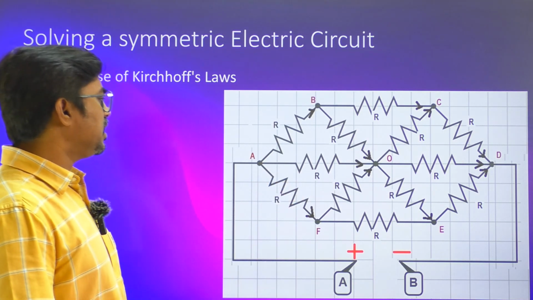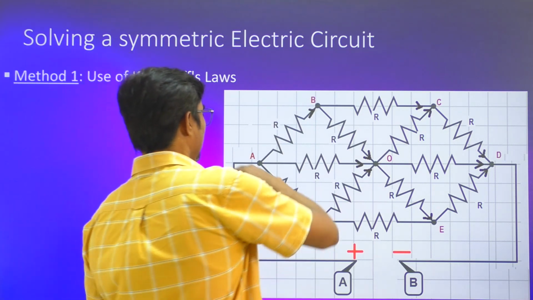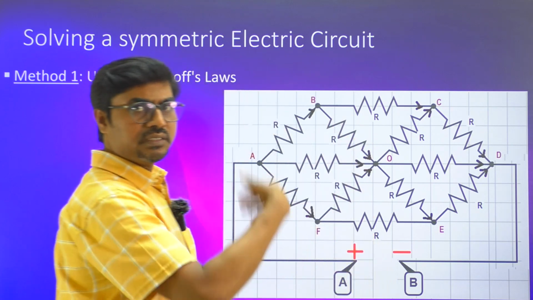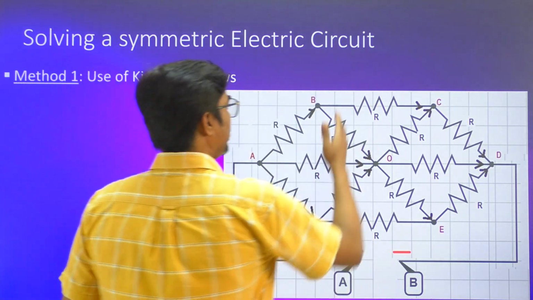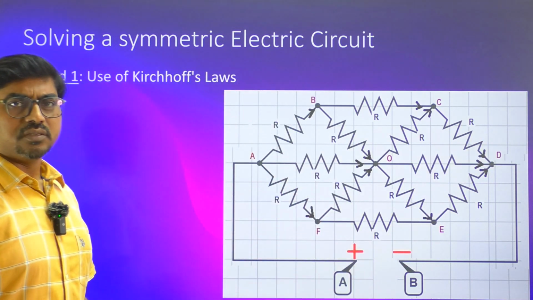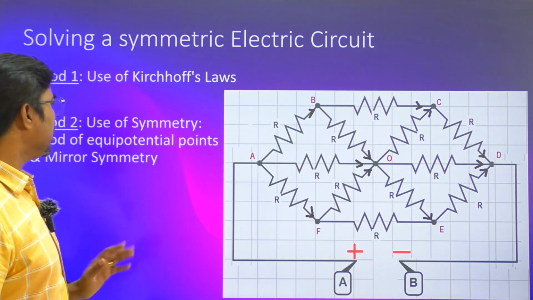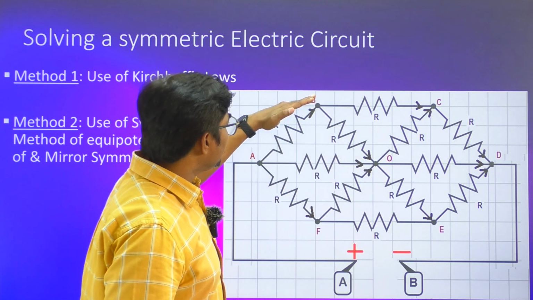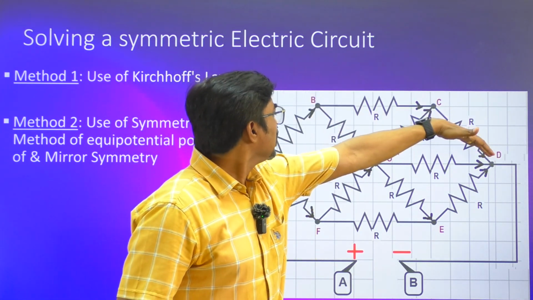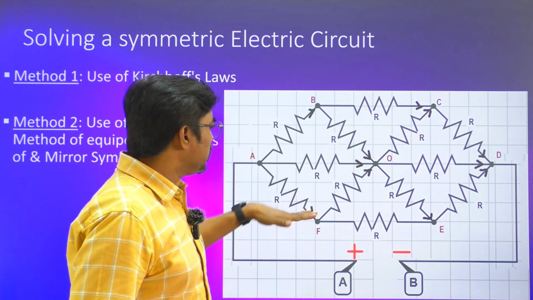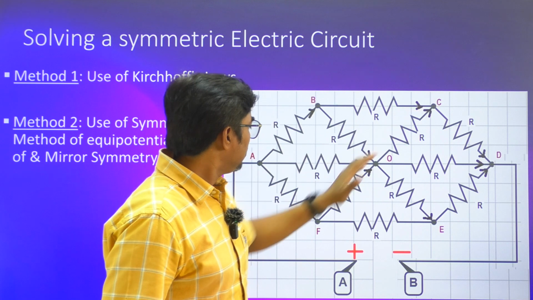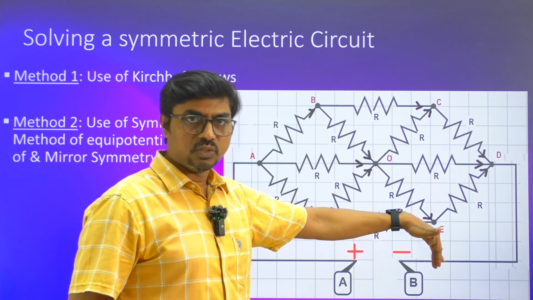But if you use symmetry, definitely there is a symmetry. You see that with respect to this horizontal line, the upper and lower parts have a reflection symmetry. In the same way, with respect to this vertical line, there is a left-right symmetry as well. So by using the symmetry, you can say that current through this must be equal to current through this, and the same for the other pairs.